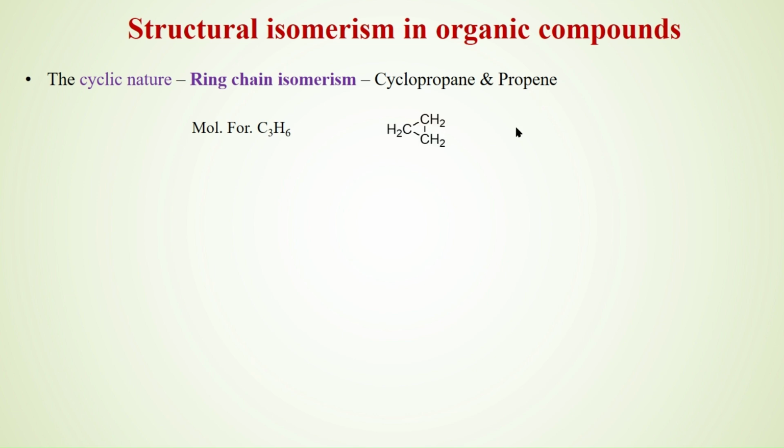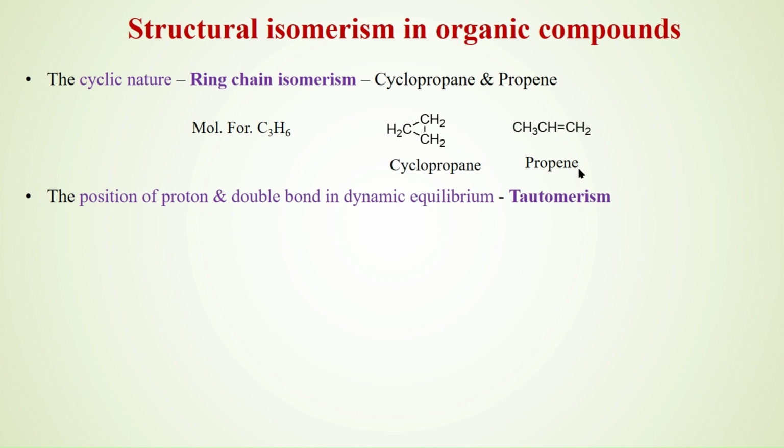Cyclopropane has 3 carbons connected in a cyclic manner, whereas propene has a normal chain in which two carbons are connected with a single bond and the next two carbons are connected with a double bond. Propene and cyclopropane are examples of ring chain isomers.